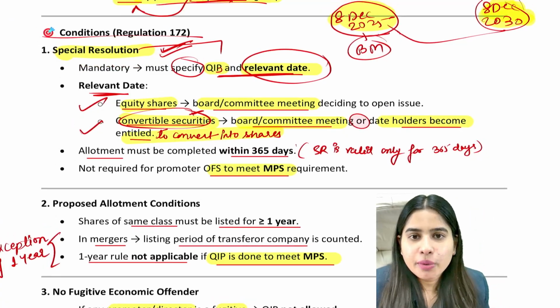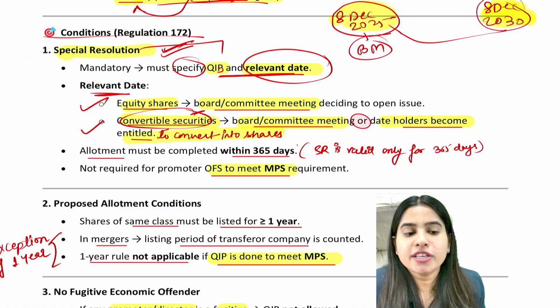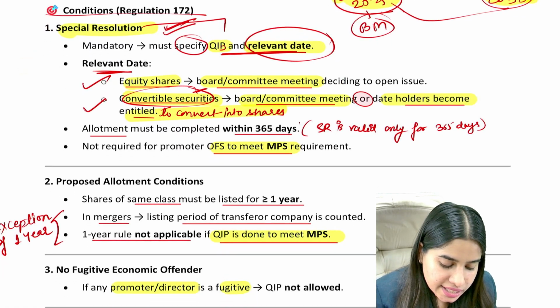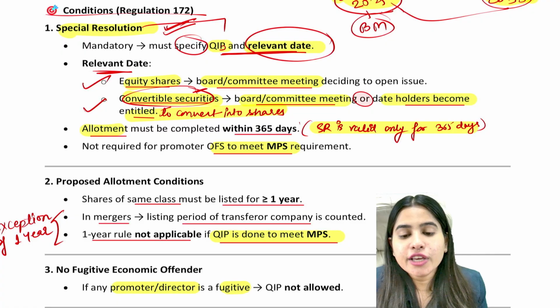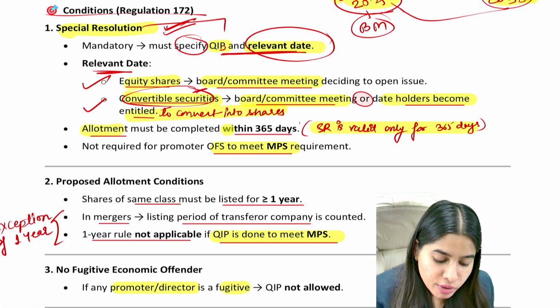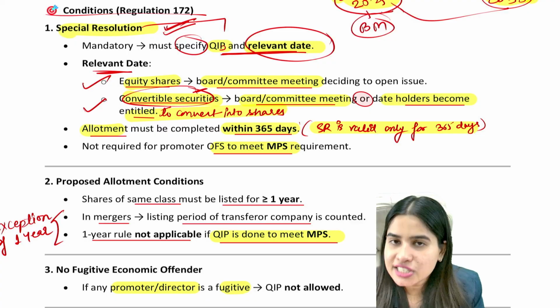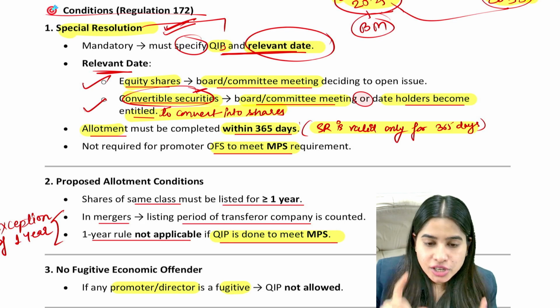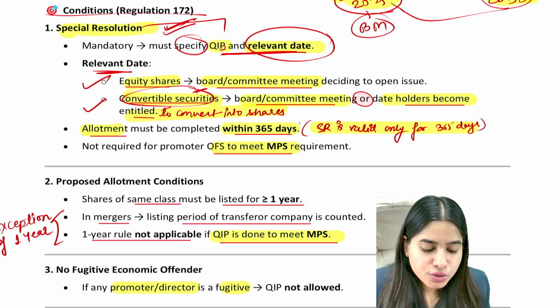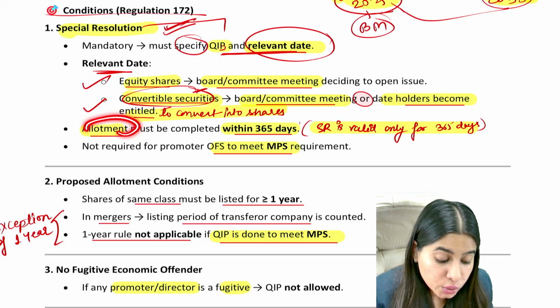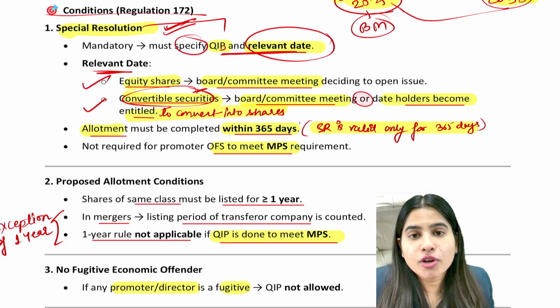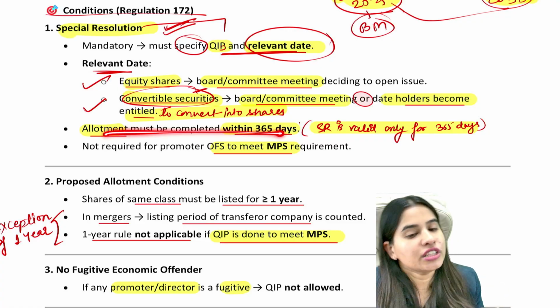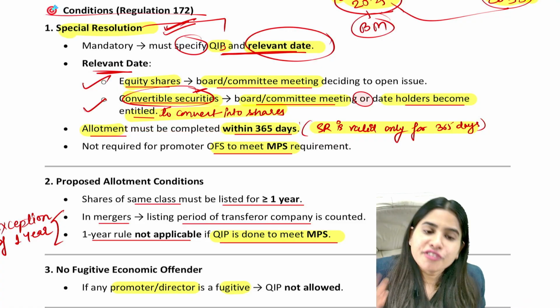We are doing conditions for making QIP. The first condition is you need to pass special resolution. Second thing is that SR is valid only for 1 year, which means you have to complete the allotment within 365 days. 365 days means 1 year. So basically we are saying that special resolution will be valid only for 1 year. So you have to make sure that you complete the whole process of QIP and the allotment within 1 year. Otherwise, you have to pass a fresh SR.